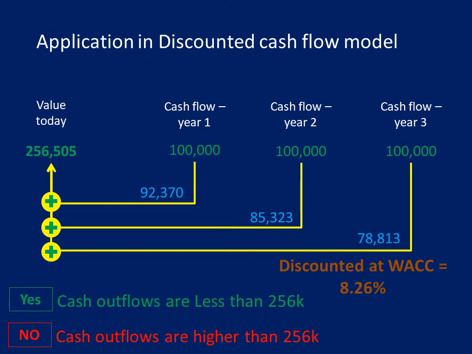If the total cash outflows today are less than $256,000, then we are going to invest in the project. On the other hand, if the cash outflows today are higher than $256,000, then it would be a no-go to invest in that project.